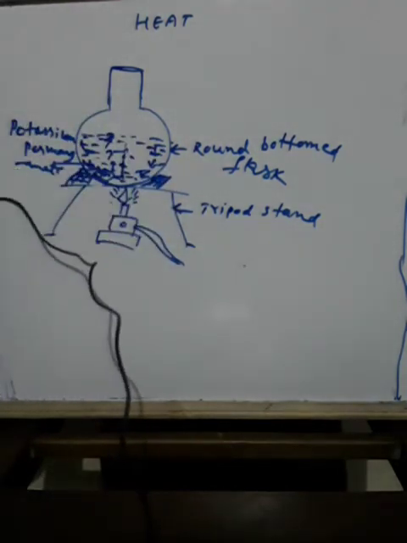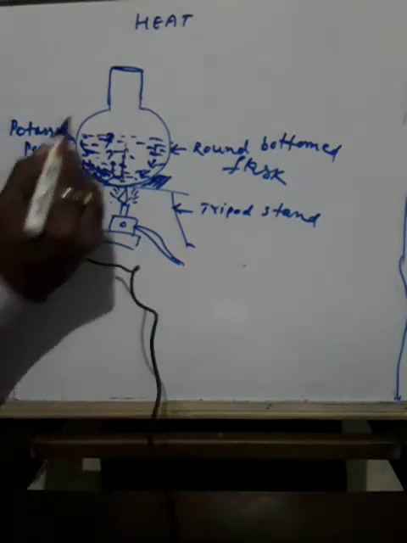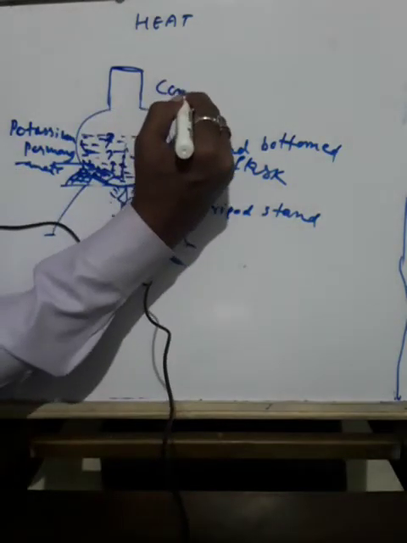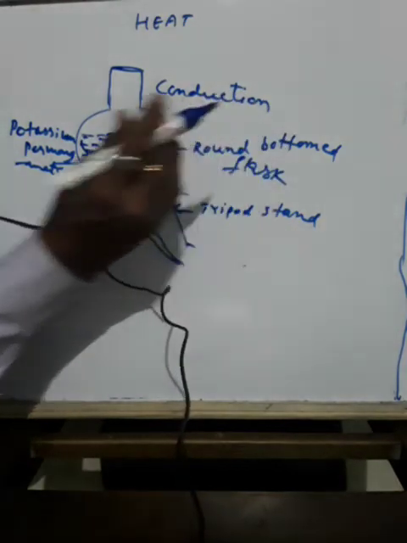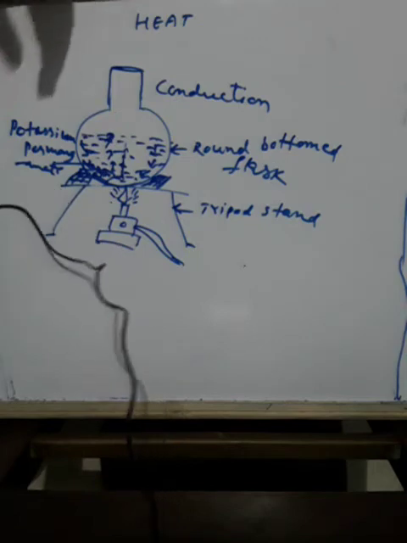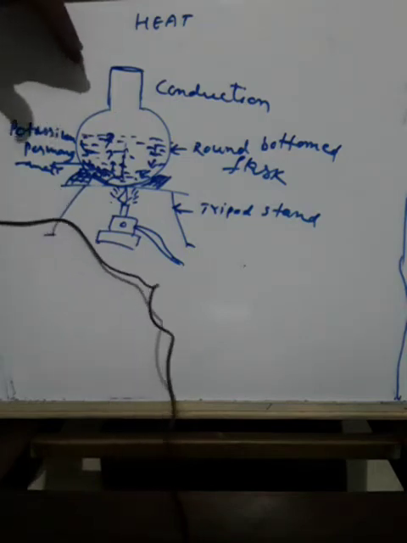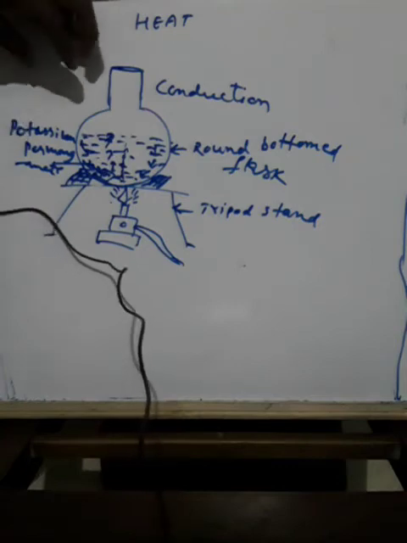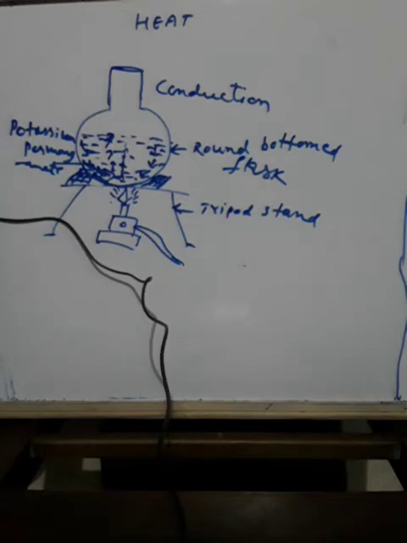Okay. So how does the heat travel in air? Question: this process where the heat passes in the case of liquid, from lower surface to upper surface, from upper surface to lower surface, is called conduction. Okay. Then how does the heat travel in the air?